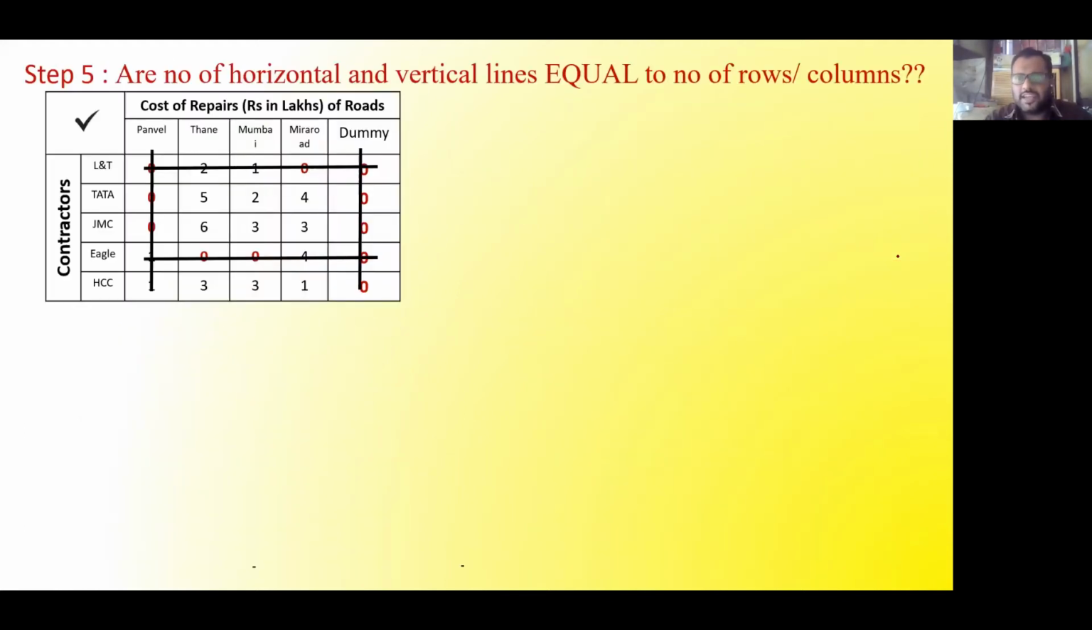And now we have to check whether the number of lines which we have cut is equal to the number of rows or columns. Yes or no? No. Okay, there is no. I will write L is less than N. And from here what we conclude is that there is some company which is getting 2 jobs, or there are some jobs which are going to one single company. That is the conclusion which we can draw. So now what will be the next step?